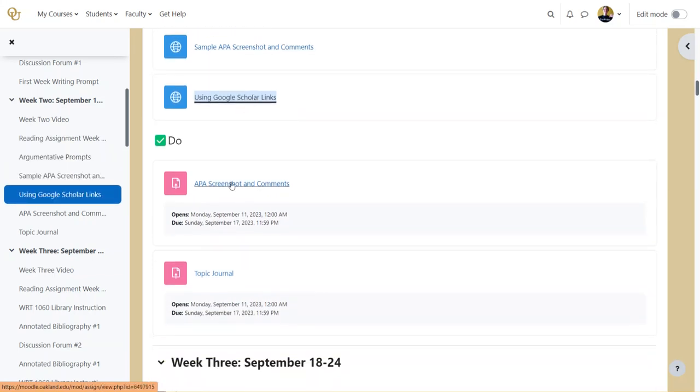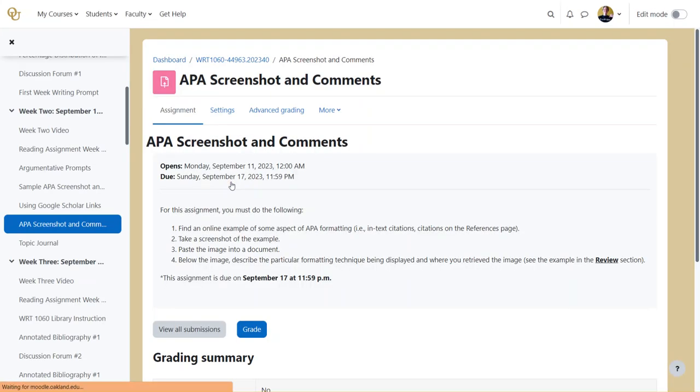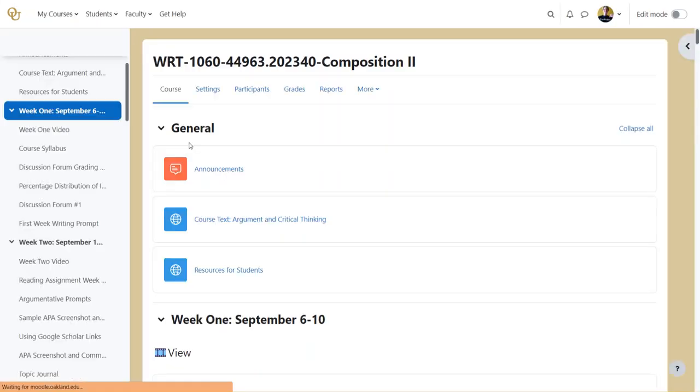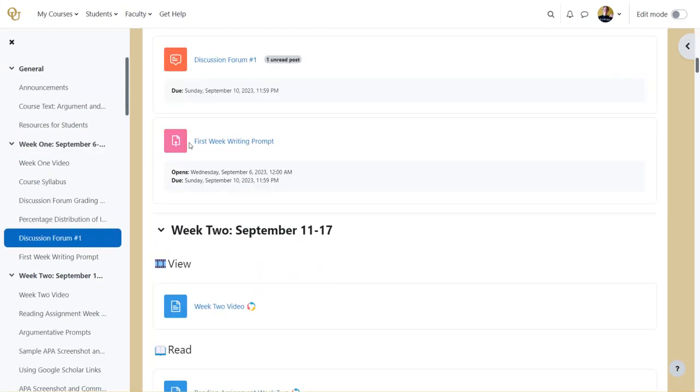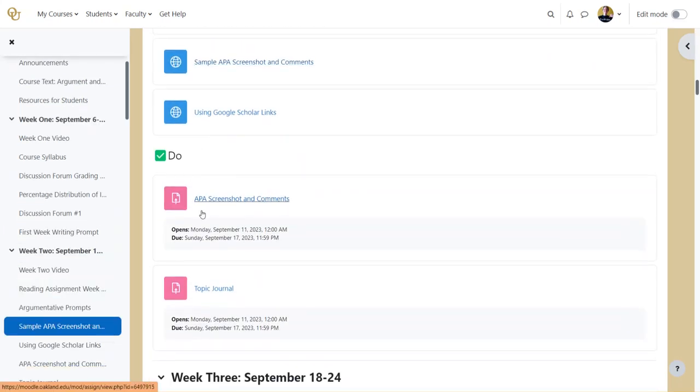All right, so just as I said, your APA screenshot and comments are due. So you have that screenshot, and then underneath it, you're going to describe in your own words what you see and where you retrieved the image. So if it's from the Purdue OWL, that's what you'll add there. All right, and going back, you'll also turn in your topic journal.